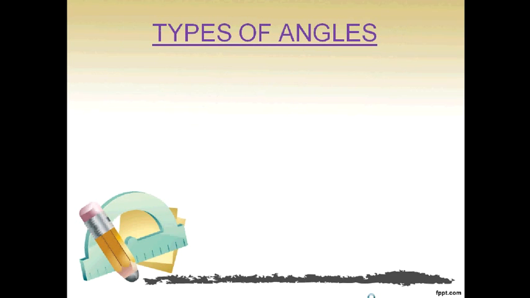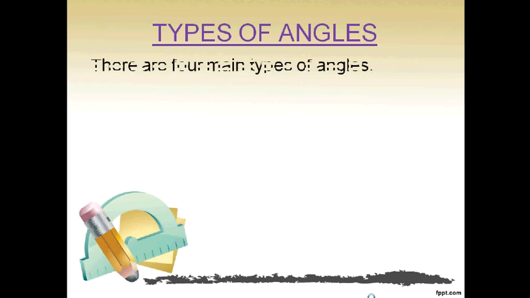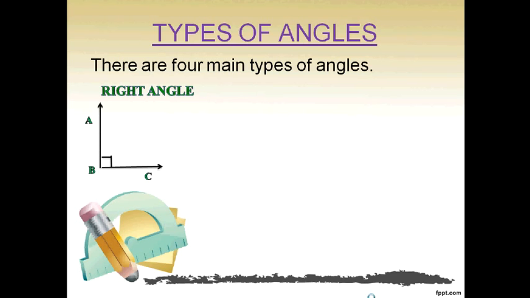Now, we will discuss different types of angles. There are basically four main types of angles. First one, right angle. When the measure of any angle is 90 degrees, then the angle is called a right angle.